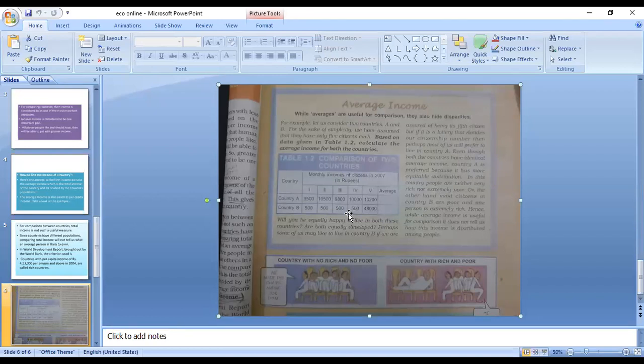And we can use another name for this. In the previous part, we told you 2 words, growth and development. When we are talking about economic growth, it is the picture where the country has rich and poor. But when we are talking about economic development, that means picture 1, country with no rich and no poor.